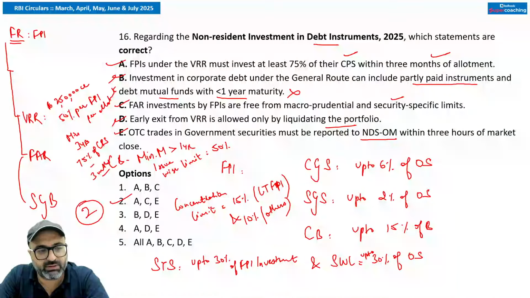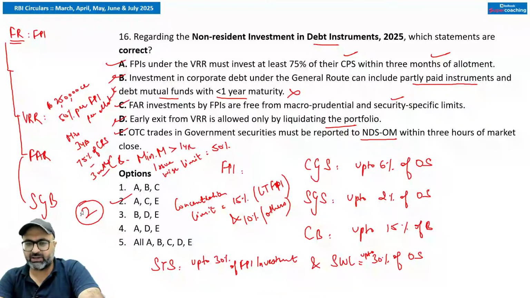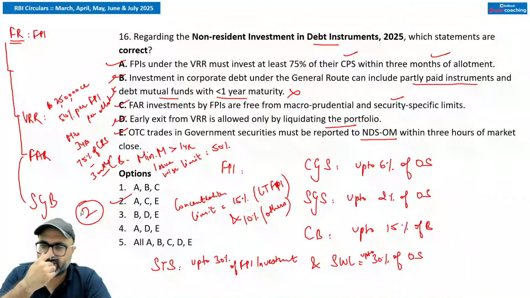Maturity debt, 3 years maturity. Corporate के केस में 3 years maturity, I think no. Corporate के केस में the maturity should be greater than 1 year. Shipra, please make it correct. Maturity should be greater than 1 year. Is it fine, Shipra? Shall I move ahead? Chalo. Moving on to the next.